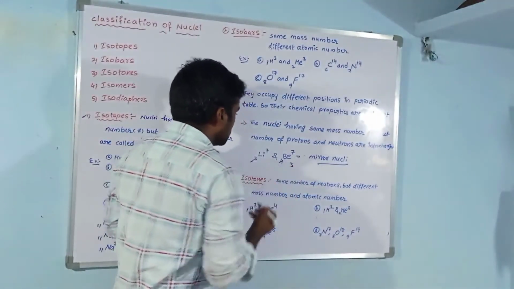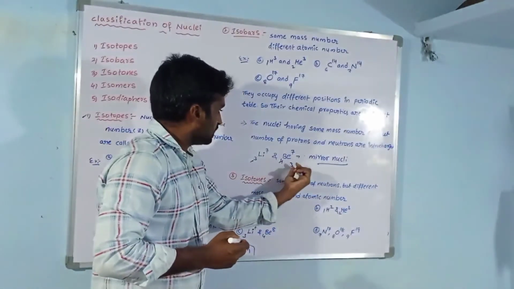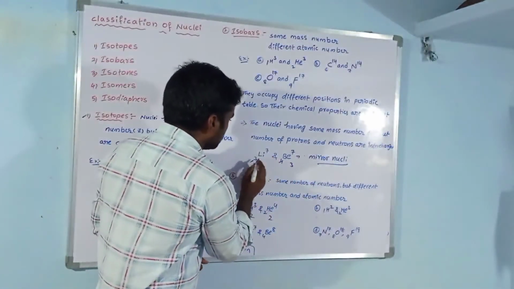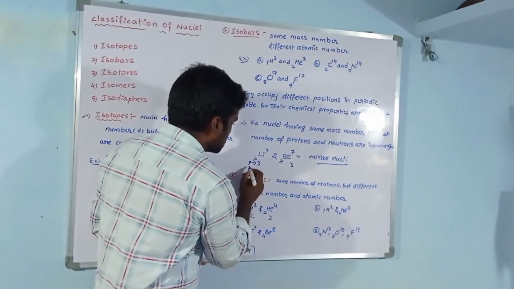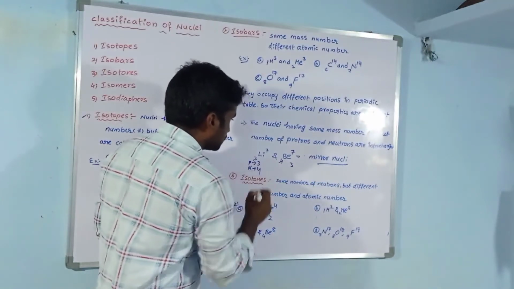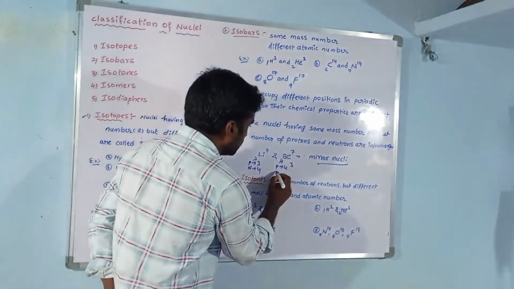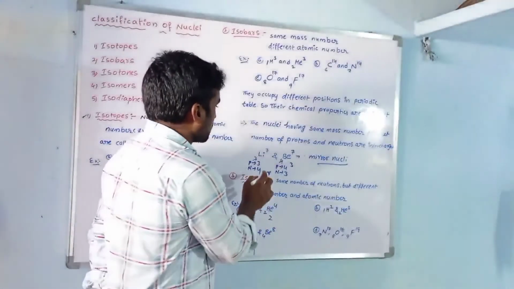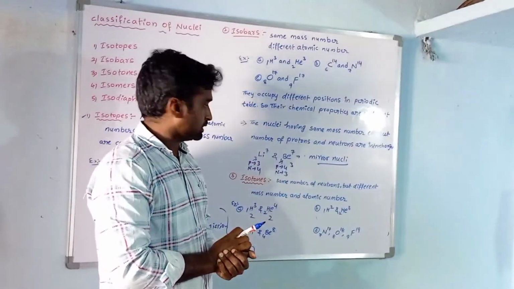In lithium the proton number is 3 and neutron number is 4. In beryllium the proton number is 4 and neutron number is 3. Here the neutron number and proton number are interchanged.